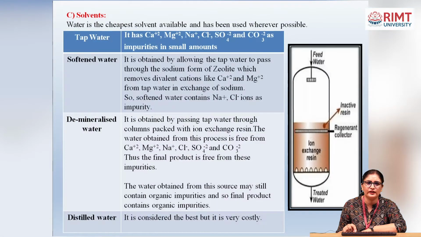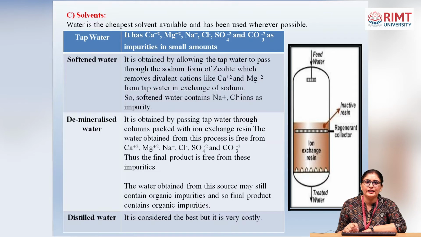Next one is the solvent. Water is the cheapest solvent available and has been used wherever possible. The most abundant and cheapest solvent is water. We can use it anywhere in the lab, as a solvent in any reaction. There are a number of types of water.